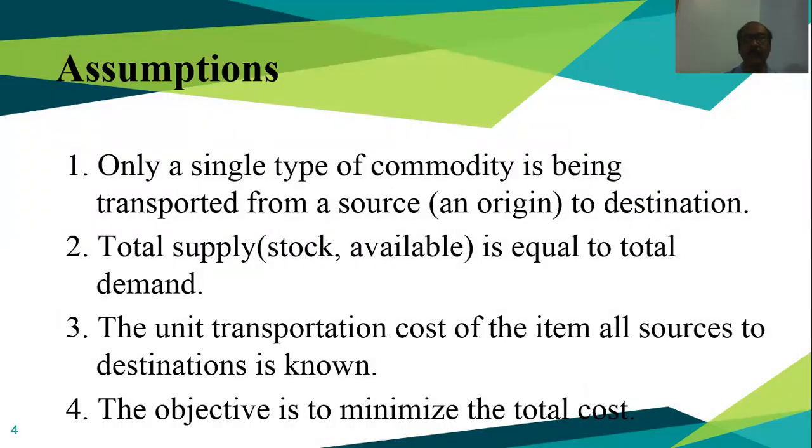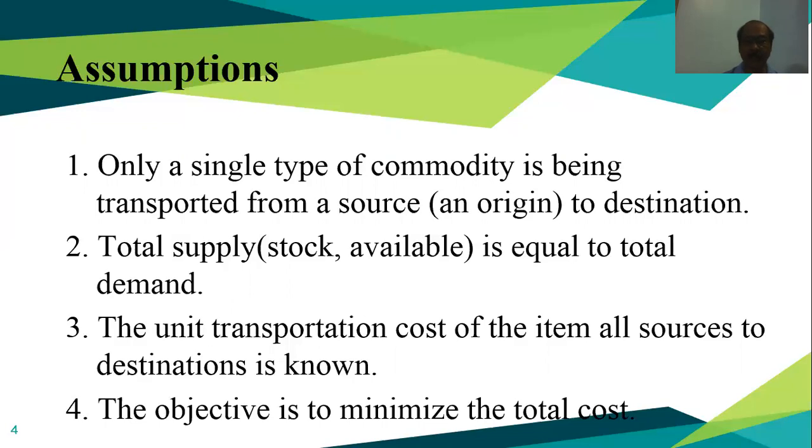A few assumptions before we start solving the transportation problem. Only a single type of commodity is being transported from a source, meaning the origin, to the destination. Total supply, that is the stock available, is equal to the total demand. That means the total demand created at the destinations, at the distributor level, and the total stock we have at our sources should be the same.